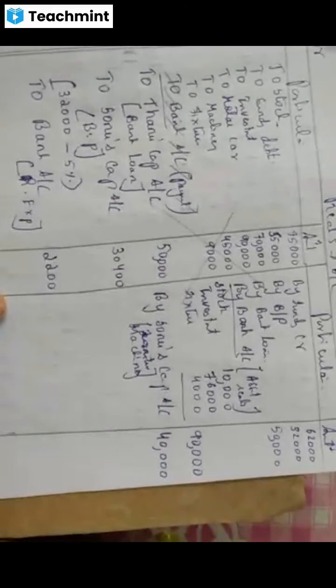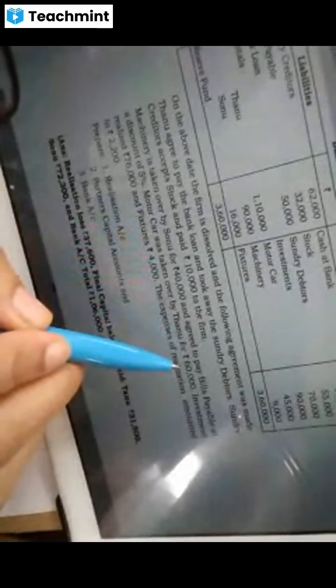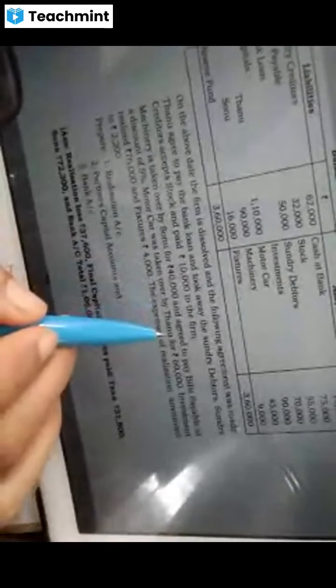Next, Tanu has taken over the debtors and motor car, both. See the question. Here. Machinery was taken over by Sonu, 40,000. Then, here, motor car was taken over by Tanu. Okay, investment. So, motor car by Tanu. And again, what Tanu has taken over? Okay. Yes, we'll write.